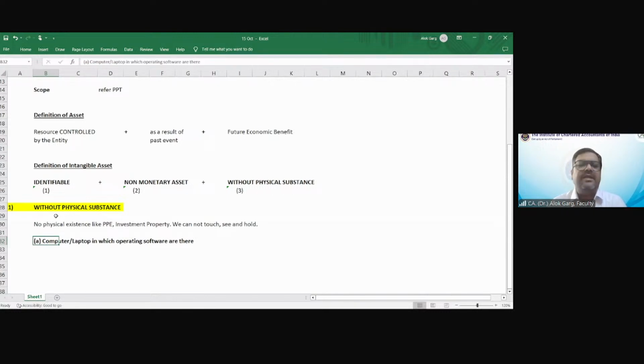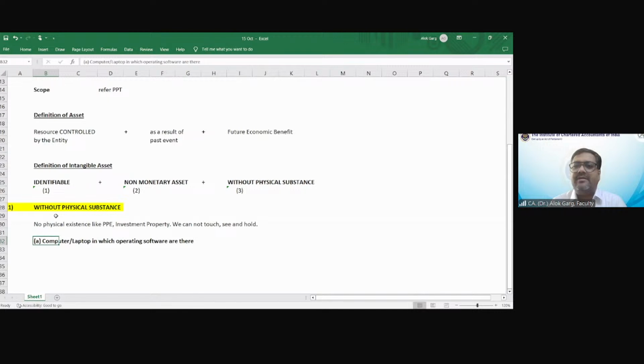So have you seen when any entity which has purchased a computer and laptop, they are capitalizing the operating system separately from the computer and laptop? I have never seen in my life, honestly speaking. Let's forget about Ind AS 38. Let's talk practically.